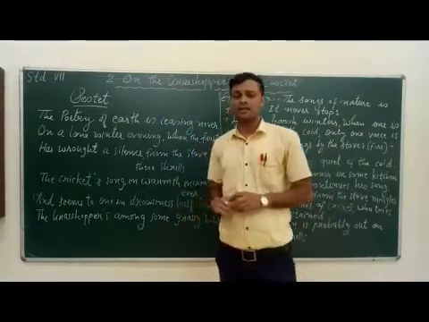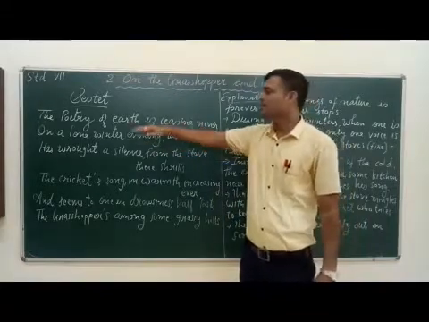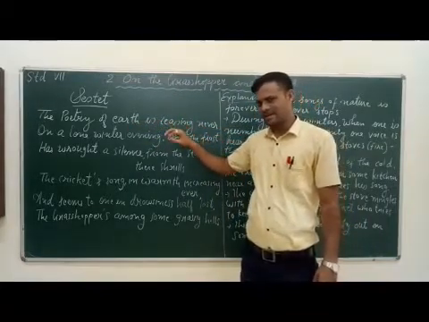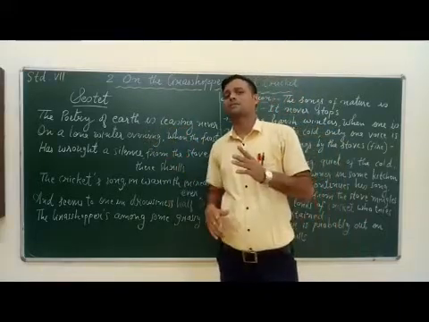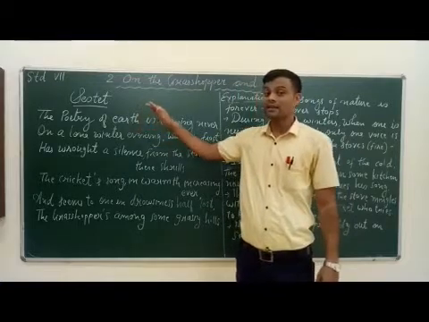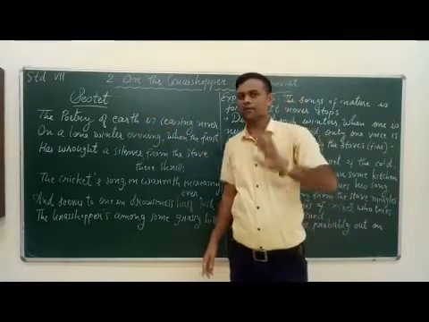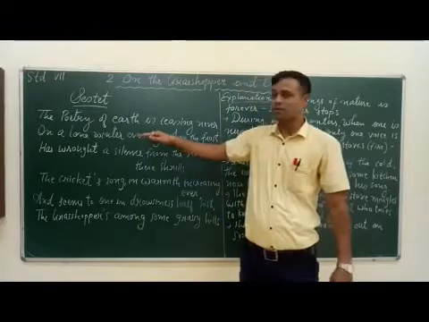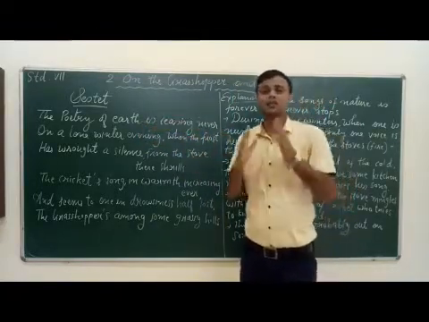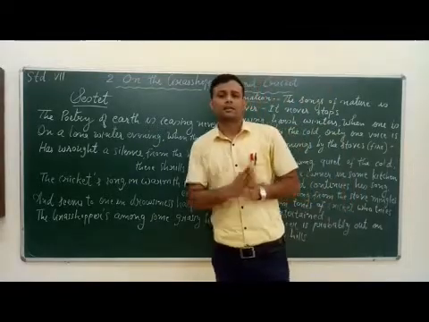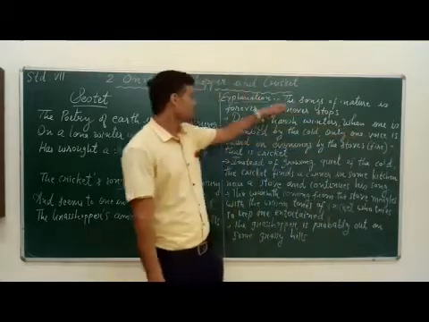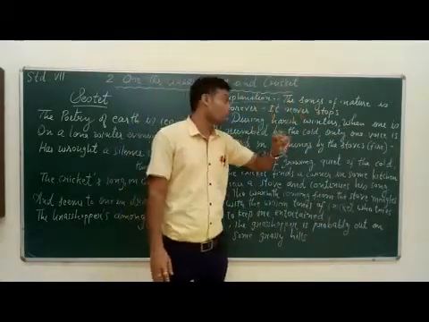Now let's understand it. The first line, the poetry of earth is ceasing never, has the same meaning as the first line of the first stanza, the poetry of earth is never dead. That was the first line of the poem, and in the second stanza also the first line is the same. It means the songs of nature never stop, never fail. The songs of nature are forever.